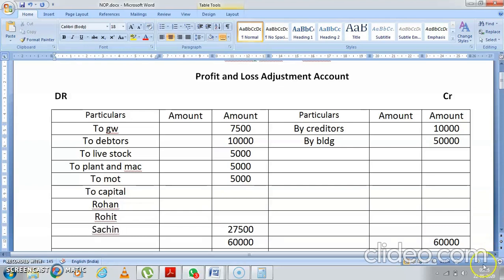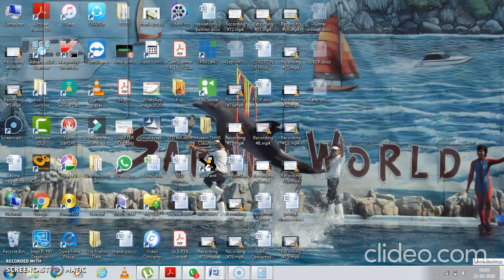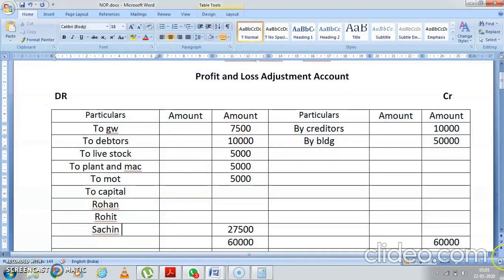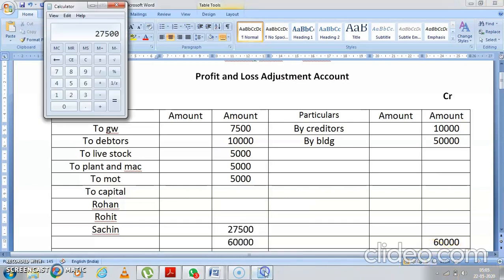Am I correct? And what is the profit sharing ratio? 3:1:1 is your profit sharing ratio. So what will be 27,500 divided by 5? So what is the answer? 5,500.